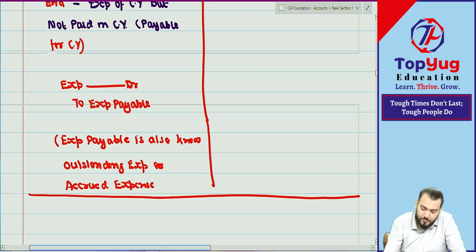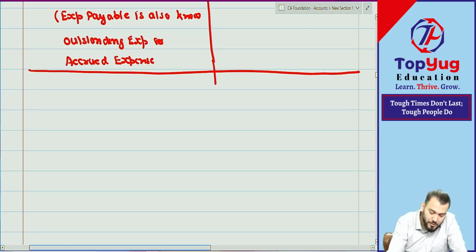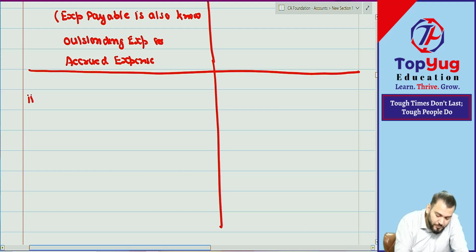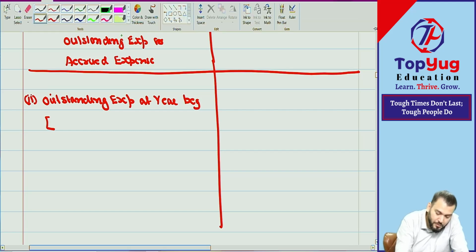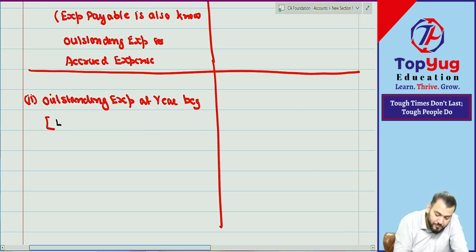Have you understood this? Then come to point number 2. Outstanding expense at year beginning. It means what? Expense of which year? Previous year. It will be paid in expense of previous year.